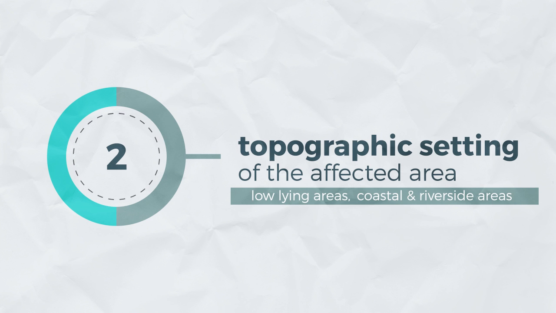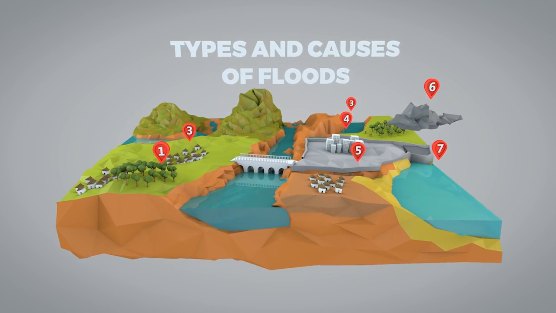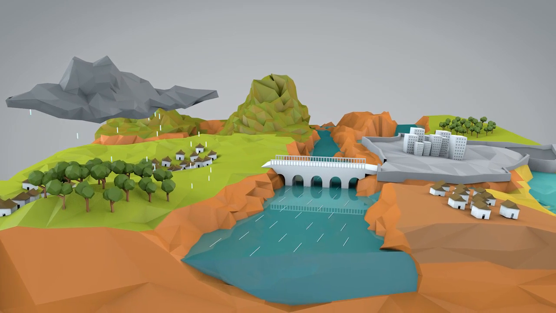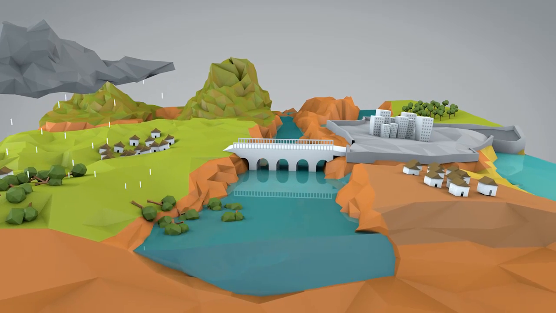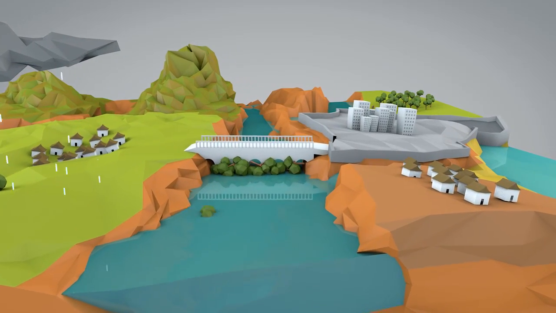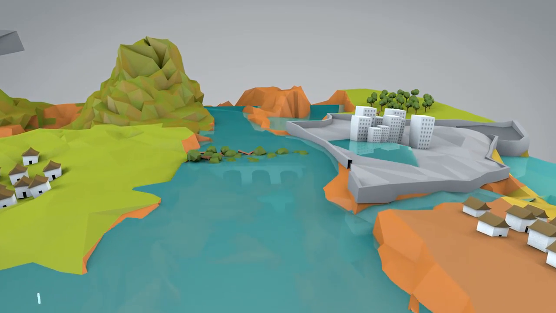Several types of floods may be identified based on their causes and characteristics. When heavy rainfall occurs within a short period of time, usually 1 to 3 hours, flash floods can occur. Flash floods also occur when an artificial damming of the waterway happens, followed by the release of stored waters when the temporary dam gives way.